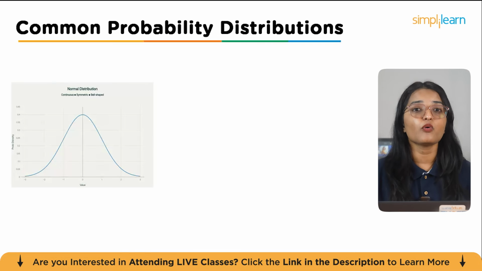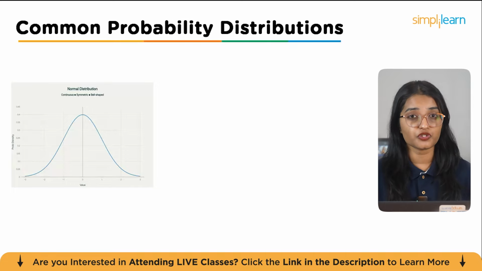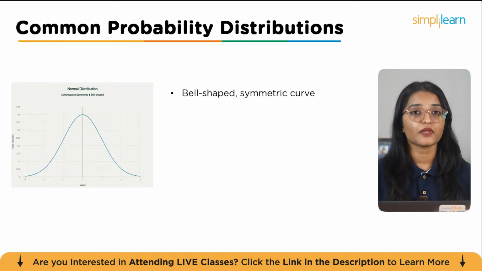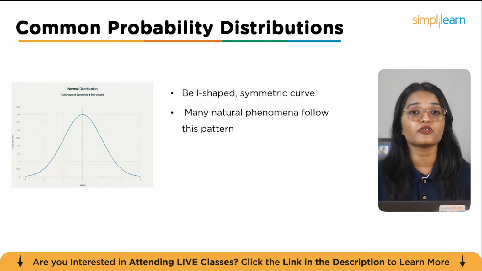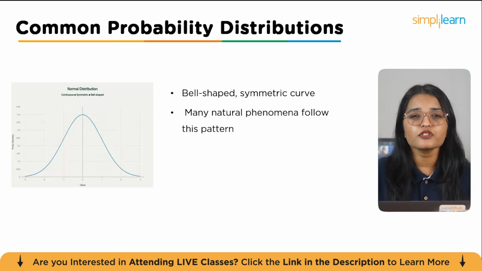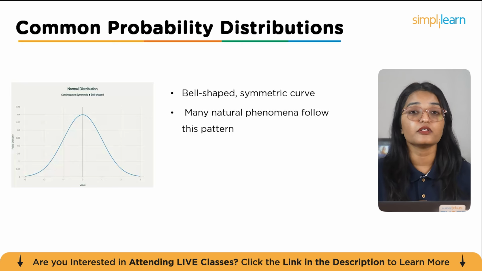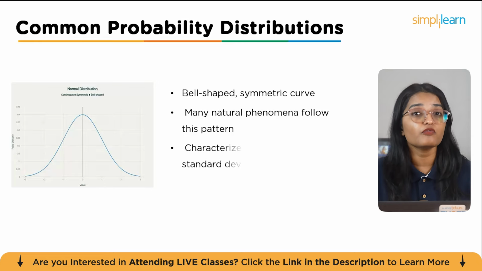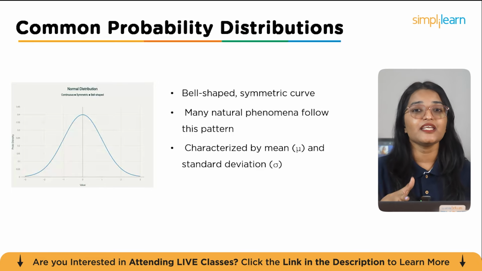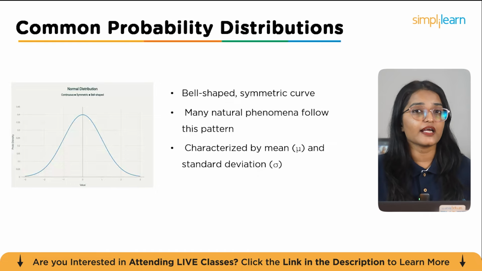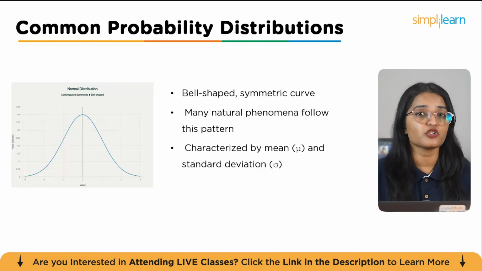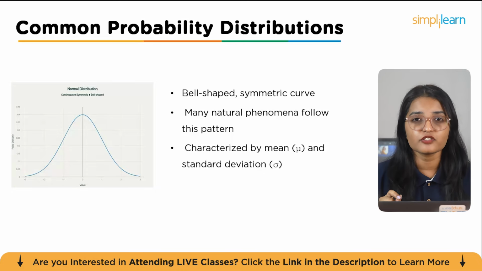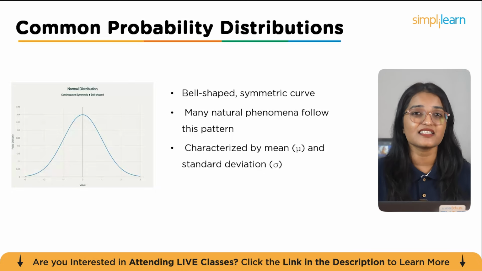Let's look at one of the most common probability distributions, the normal distribution. This distribution is famous for its bell-shaped symmetric curve, which shows that most values cluster around the mean, with fewer and fewer values appearing as you move away from the center. Now, many natural phenomena like heights, test scores, and measurement errors tend to follow this pattern, making the normal distribution a key concept in statistics.